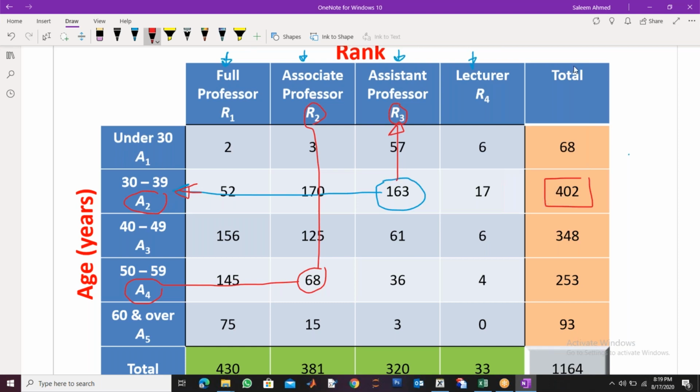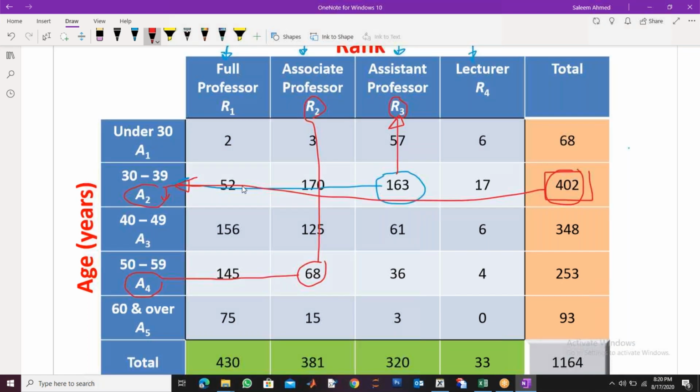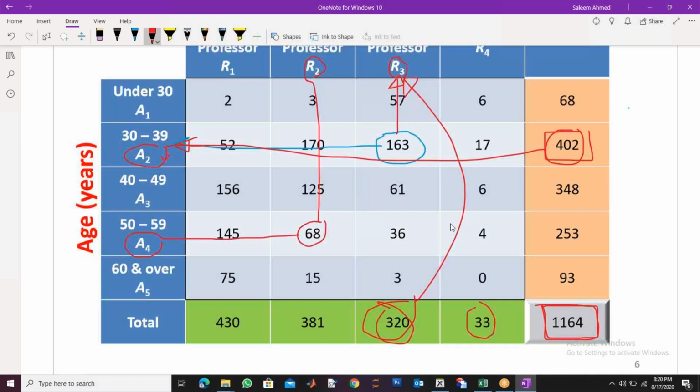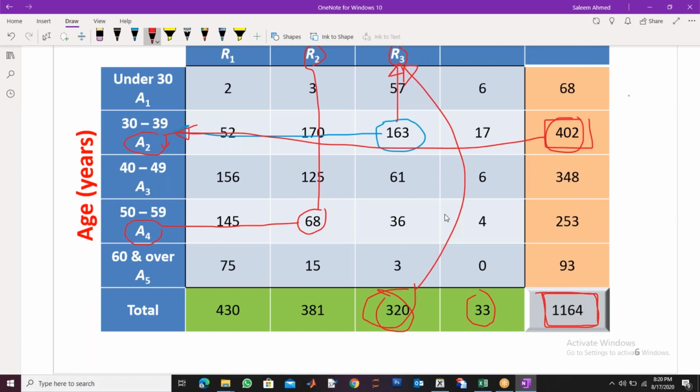Now here the rank is not a problem because it's a total. It means they are in age group A2. They can be lecturer, assistant professor, associate professor, all of them, in R1, R2, R3, R4. They can be in any rank. They are in age group A2. Similarly, here there are 320 people who are in rank R3. They can have any age now. So these are the total assistant professors. These are the total lecturers, no matter what age group they are in. Okay, and 1164 is the total faculty, regardless of their age and rank. Total faculty is 1164. Okay, that's how we can read this table.